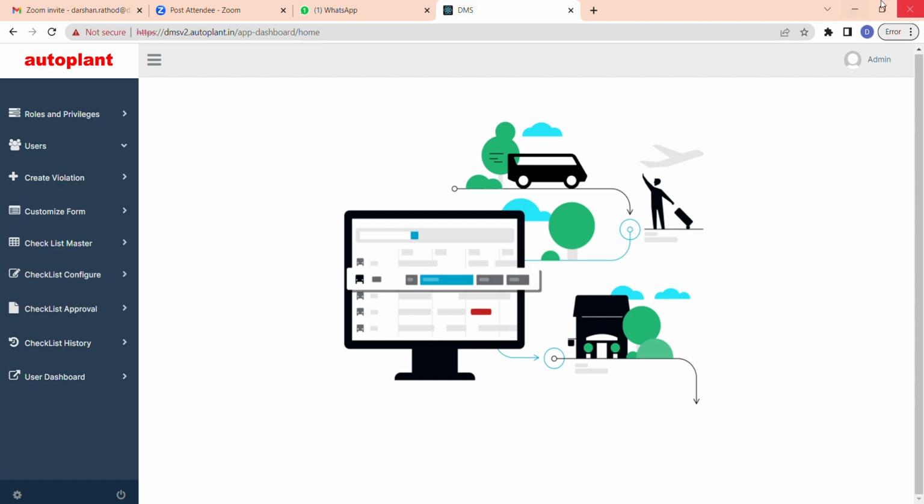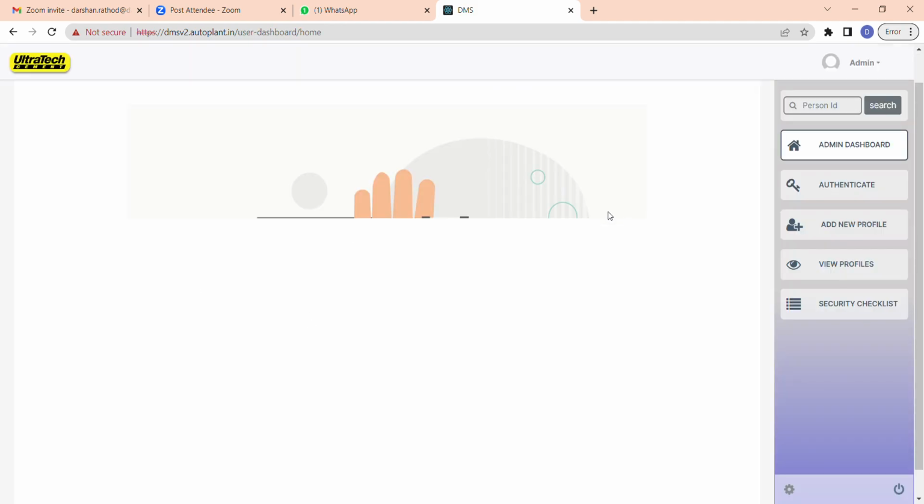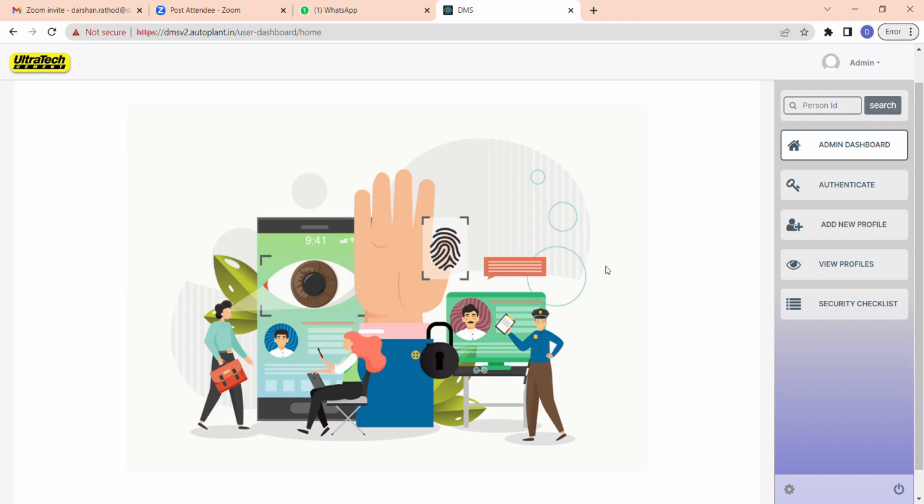As you can see here, we have two pages: one is for admin, that is for Autoplan, and the second is for the user dashboard. I will first go to the admin dashboard.